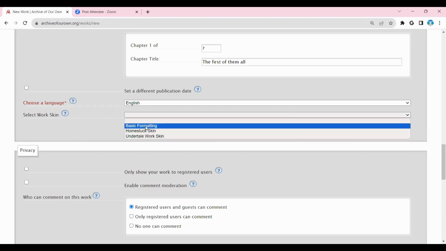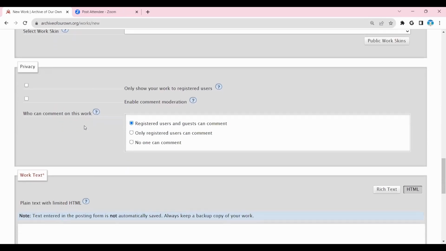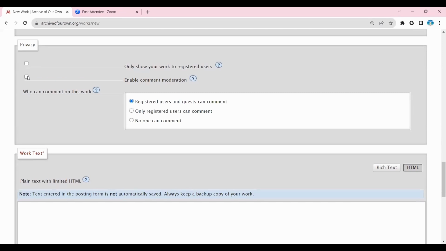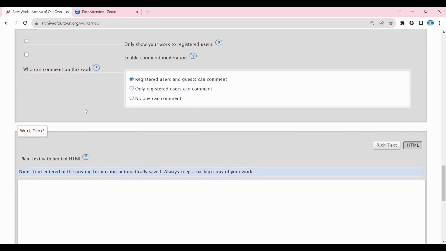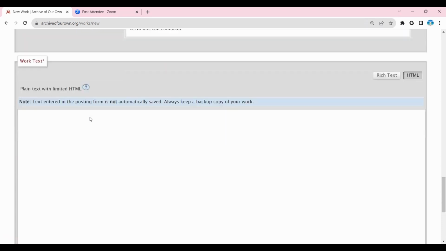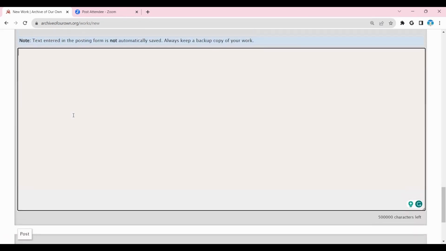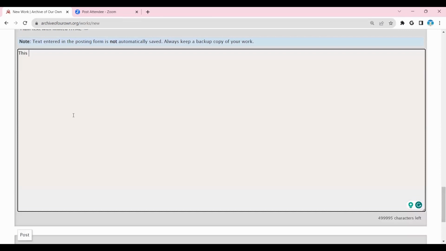This is some more complex things. I can make a whole other video for that. This, don't check this. Comment moderation, if you want to see what people say before you allow them to speak. Usually most people don't enable comment moderation, but if you're writing something really terrible, I suppose you can do that. Everyone can comment.